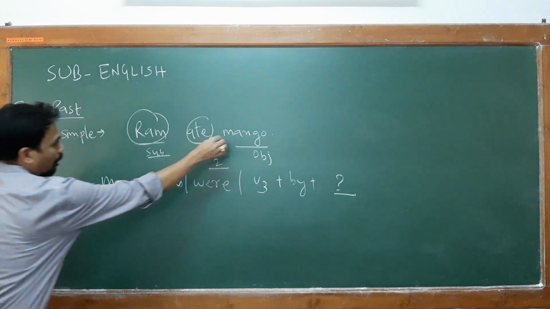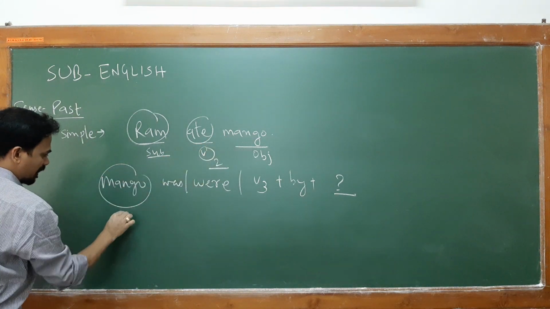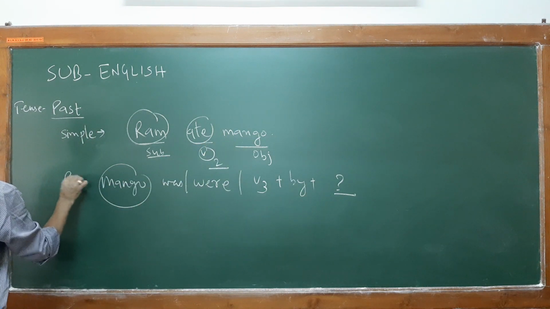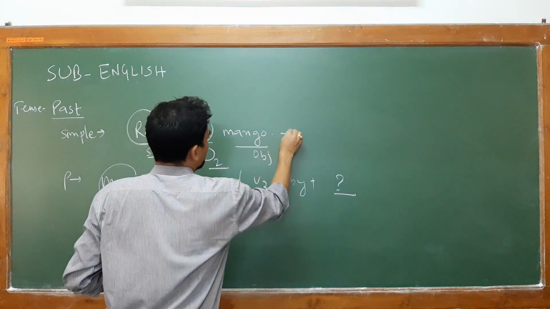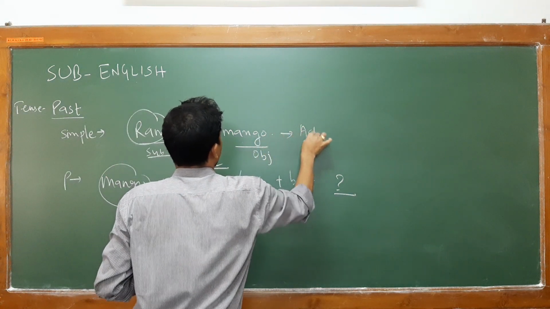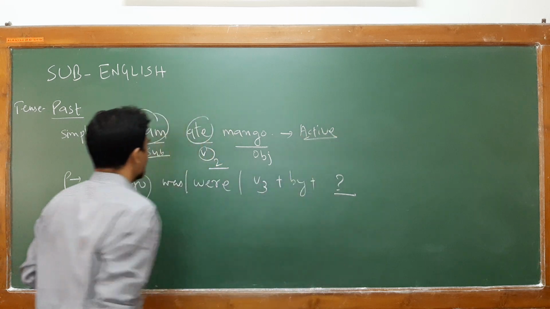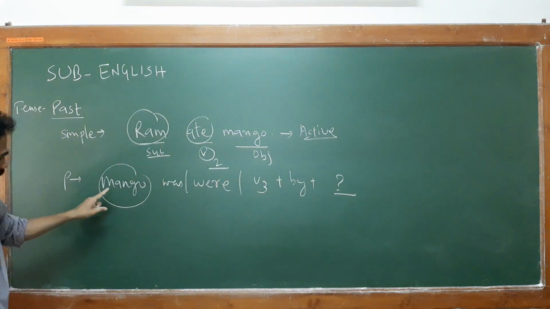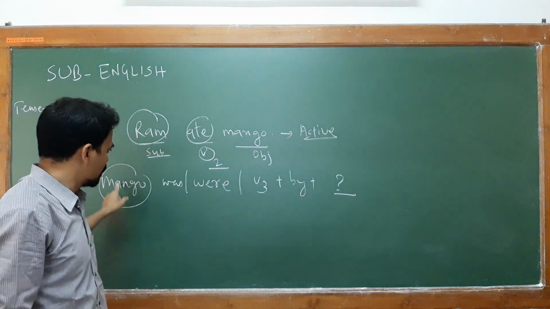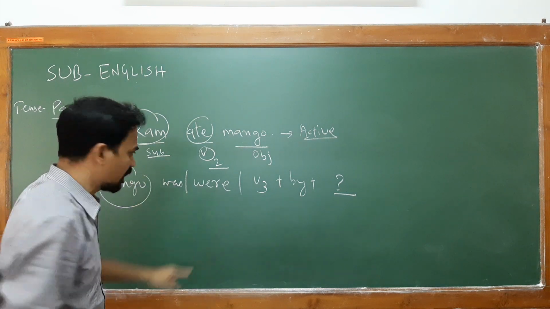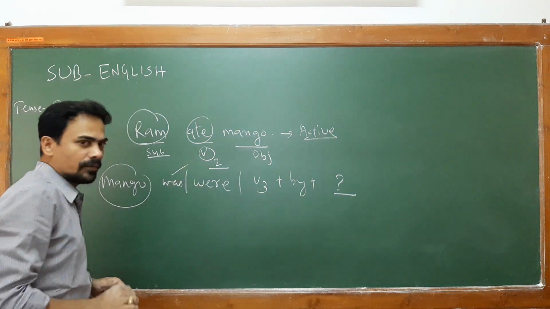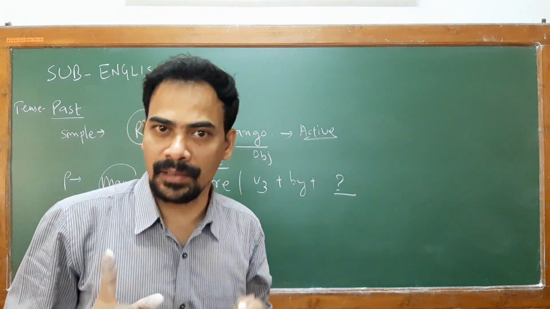So the object will come to the subject position in passive, and this is in your active format. Now the object has come to the subject form. As for the number, you have to select was or were. So mango, one mango. We talk about here one mango.